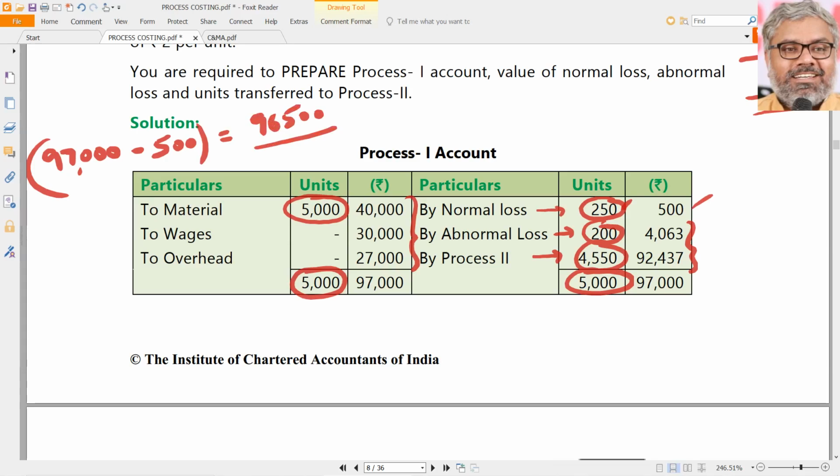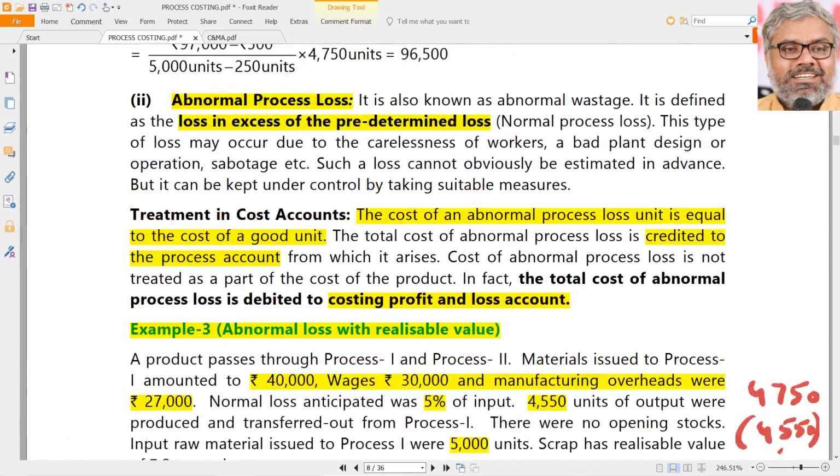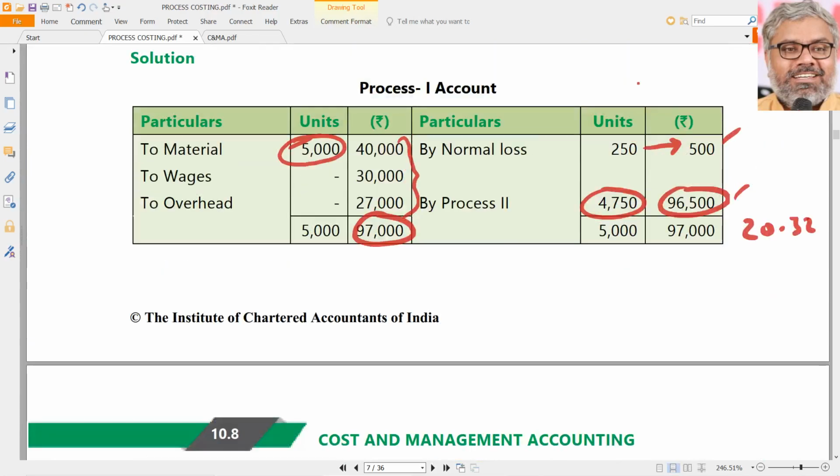On 4,750 units. Why? We have to take only units inputted minus normal loss units. On 4,750 units, 96,500 was incurred. So how much will be the per unit cost? That, as we calculated earlier, comes to around 20.32.